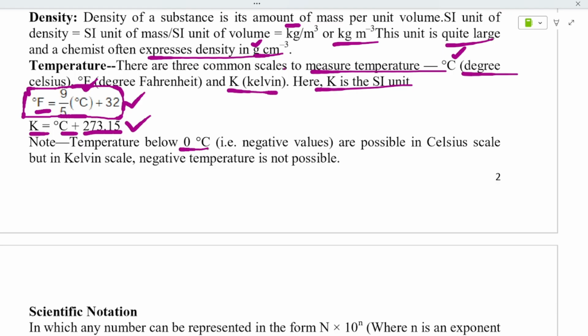Note, below zero temperatures, that is negative values, are possible in Celsius, but in Kelvin negative temperature is not possible. When you say minus 4 degrees Celsius, if you go to some snow city or snow park, you say it was minus 4, it was too cold, like that, but you measure that in degree Celsius, not in Kelvin.